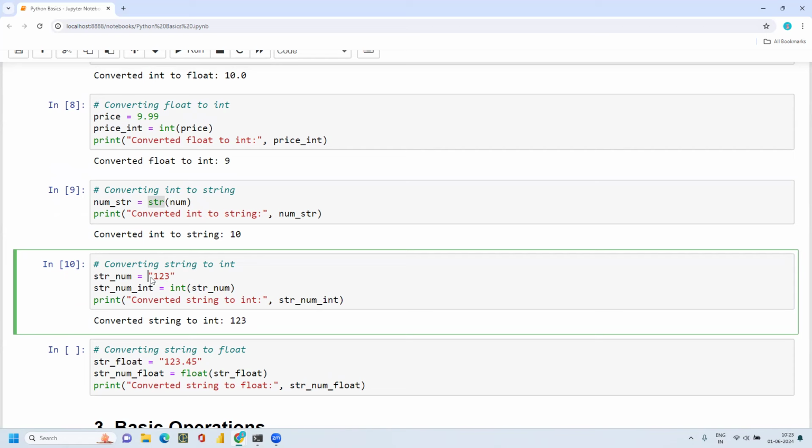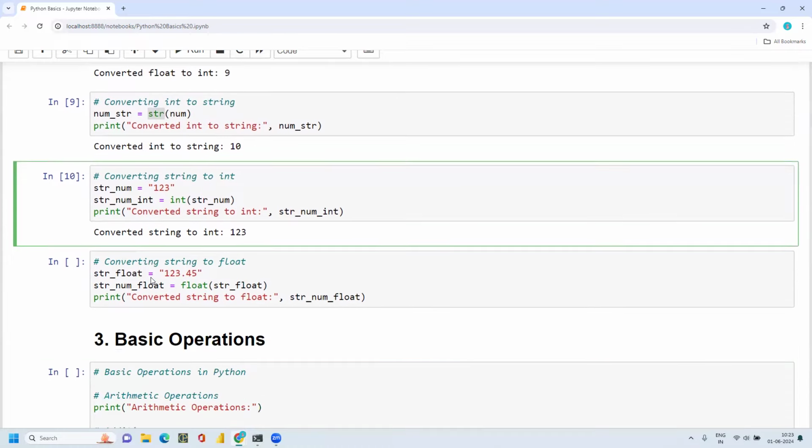That is where I want to convert the string to an integer, so that it will match up with the other values in the same column, so that I can do some analysis. If the entire row or column is in the same format, then it will be easy for me to analyze. So that is where we can use these conversions.